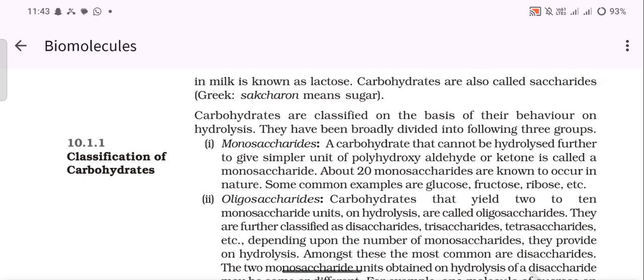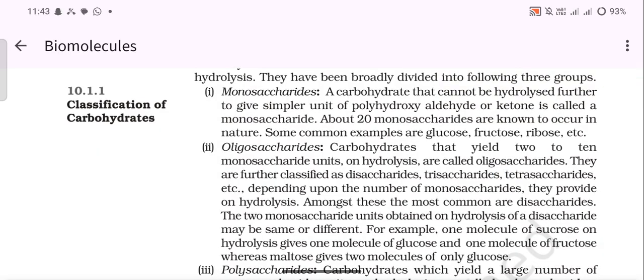Classification of carbohydrates. Carbohydrates are classified on the basis of their behavior on hydrolysis. They have been broadly divided into the following three groups. Monosaccharides: a carbohydrate that cannot be hydrolyzed further to give a simpler unit of polyhydroxy aldehyde or ketone is called a monosaccharide. About 20 monosaccharides are known to occur in nature. Some common examples are glucose, fructose, ribose, etc.